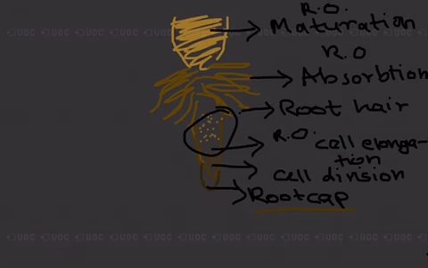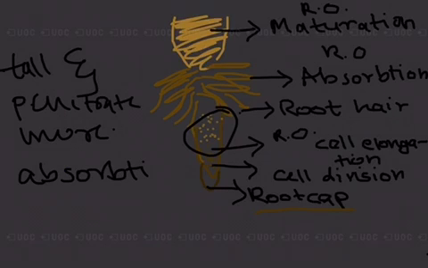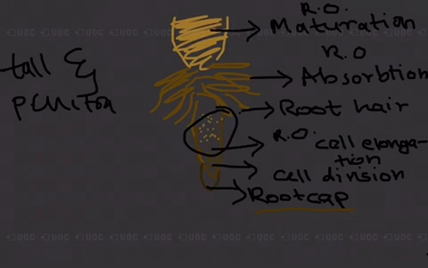So what happens is the cells of this region are newly formed and they elongate rapidly, meaning they help the root grow tall and penetrate more. So this increases the length of the root, and they also help in absorption of material. So this was the region of cell elongation.